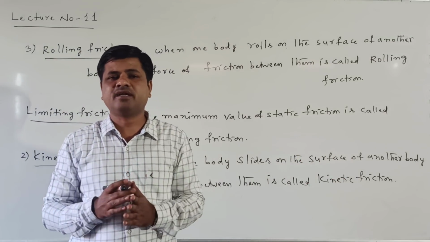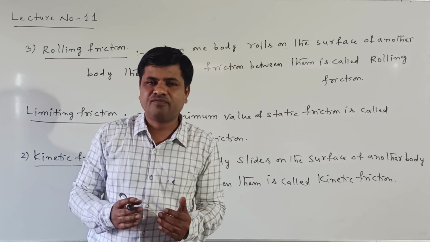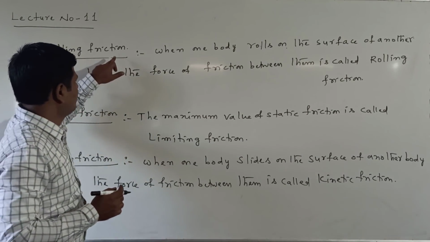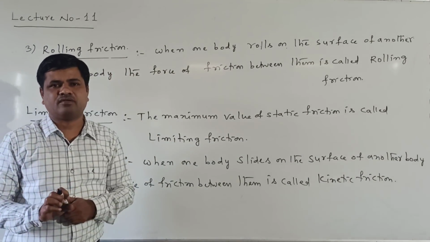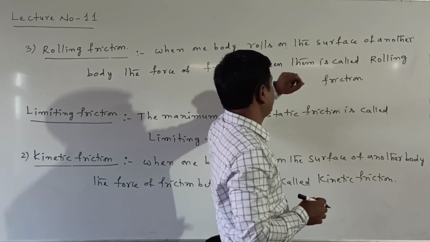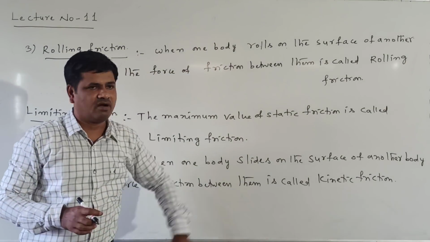Why does it stop? Because a frictional force acts between the football and the floor. That frictional force is called rolling friction. When one body rolls on the surface of another body, the force of friction between them is called rolling friction.